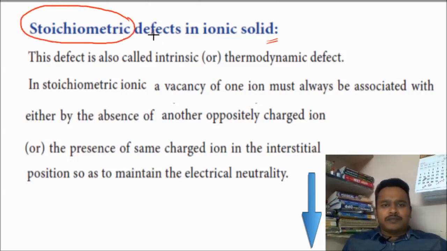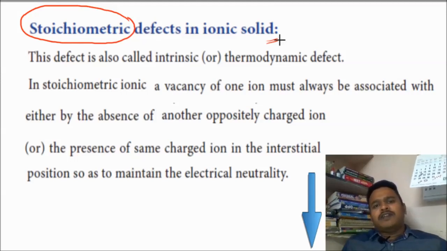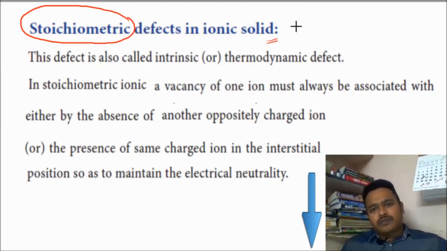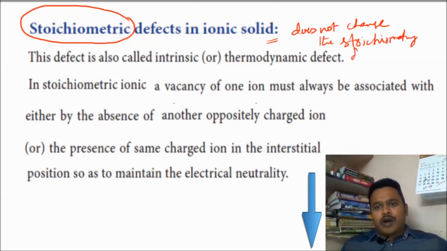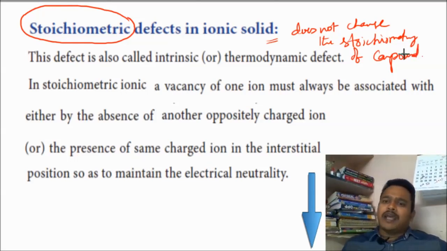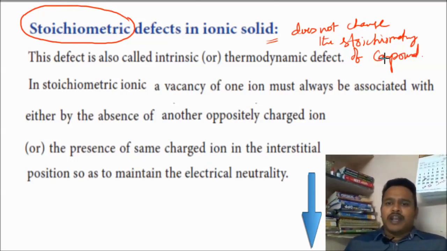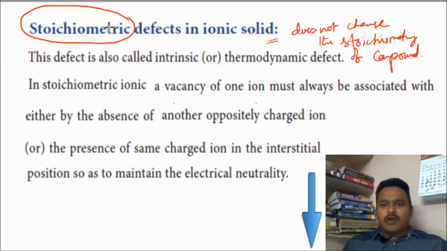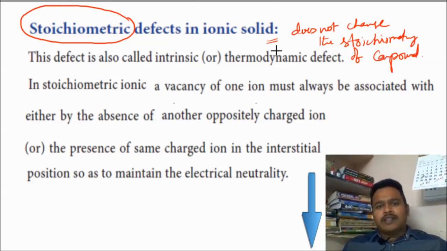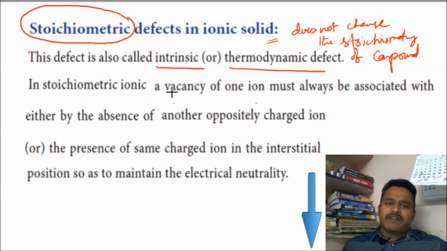Due to irregularity in the arrangement, which does not change the stoichiometry of the compound, that type of defect you can call a stoichiometric defect. This defect is also called an intrinsic defect or a thermodynamic defect. Another definition is also there.